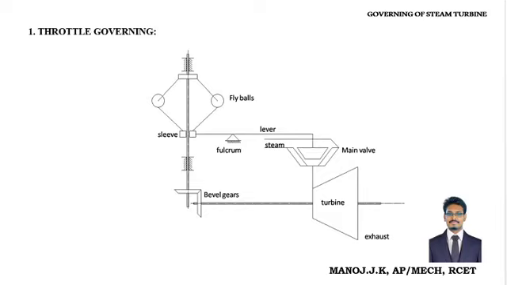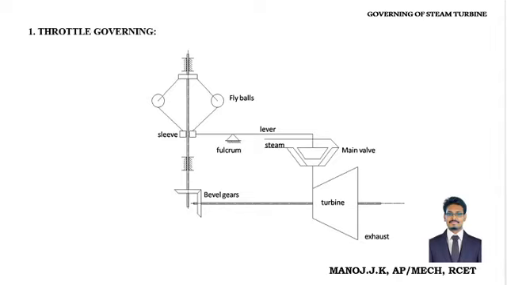Considerably it is reduced, because for any mechanical application, when load increases, automatically the speed of such a device, engine or turbine is reduced. Here also it is the same: when the load to the turbine is increased, the speed of the turbine may get reduced. So the constant speed will not be maintained.